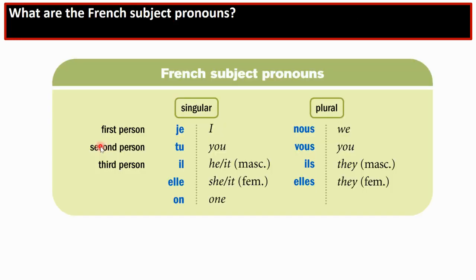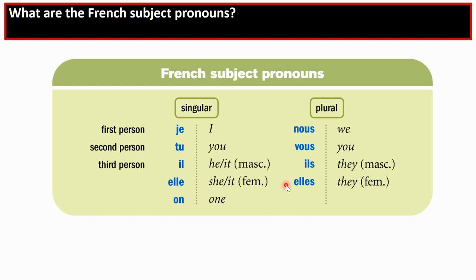So let's look at what the subject pronouns are in French. Listen and repeat after me. Je, tu, il, elle, on, nous, vous, ils, elles.